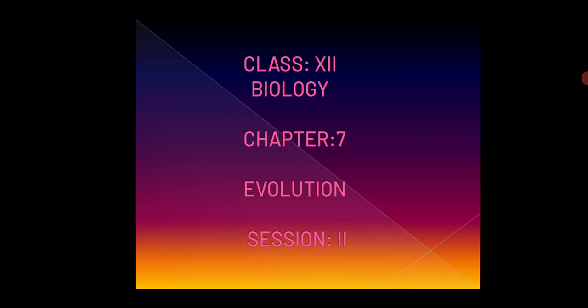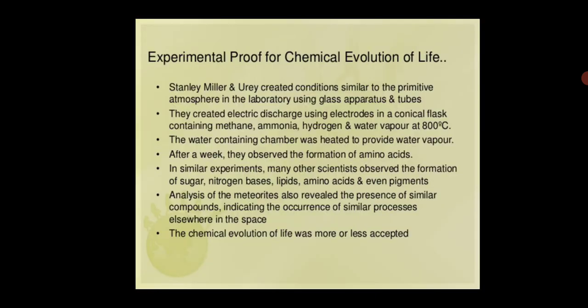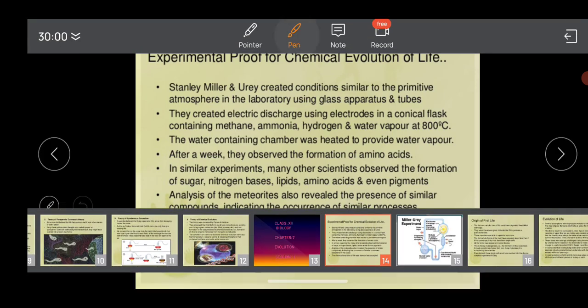The name of the chapter is evolution. Already we have completed session 1 of chapter 7, and from session 1 we came to know a lot of things about evolution. The first thing we came to know was the definition of evolution, the next was the theory of evolution, third the origin of life and origin of evolution, and different kinds of theory against it. So today we are going to discuss the experimental proof of the chemical evolution of life. So let's start today's class.